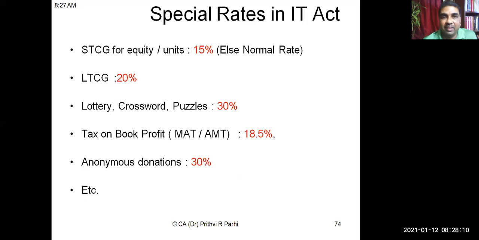Right. And apart from these, the normal slab rates we have understood, there are some specific rates which are there in the Income Tax Act itself. For example, long-term capital gain 20%, lottery, crossword puzzles, etc. 30%. Right, minimum alternate tax or alternate minimum tax 18.5%, anonymous donations 30%. These are a few rates which are provided in the Income Tax Act itself.